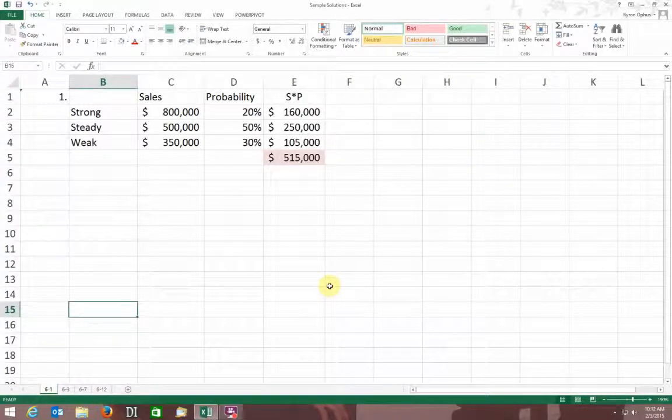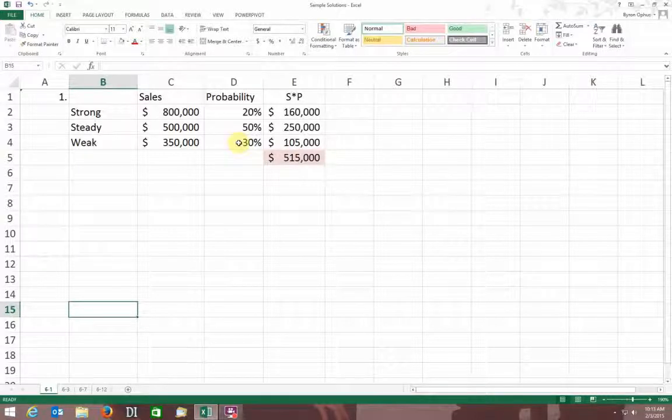So you guys have just 2, 4, 7, 8, and 12 due for this particular chapter, and so I did again similar ones, and I picked a number 1, which should be similar to your number 2, and my number 1 reads like this. It says Gary's Pipe and Steel Company expects sales next year to be $800,000 if the economy is strong, $500,000 if the economy is steady, and $350,000 if the economy is weak. Gary believes there's a 20% probability the economy will be strong, a 50% probability the economy will be steady, and a 30% probability of a weak economy. What's the expected level of sales for next year?